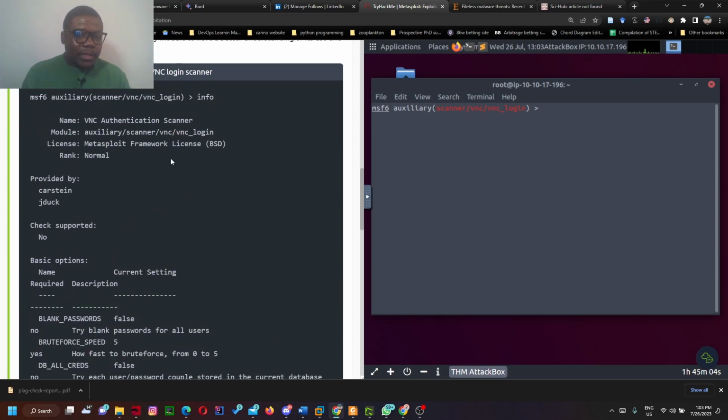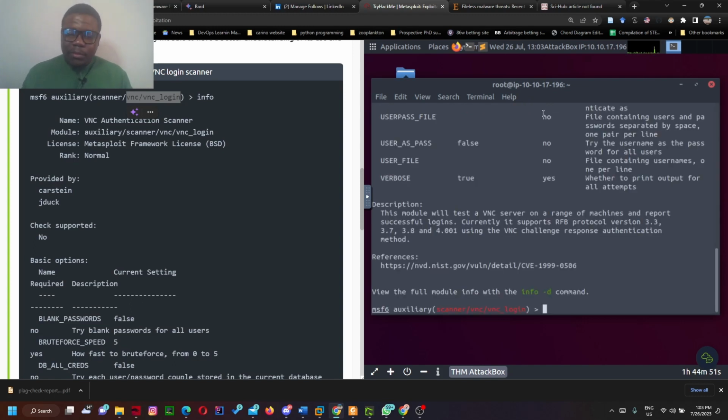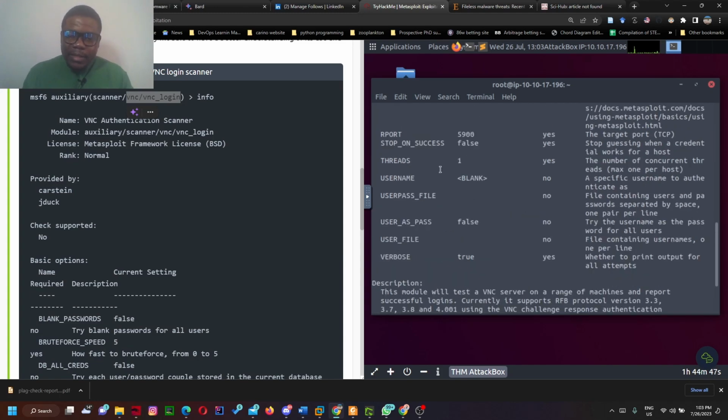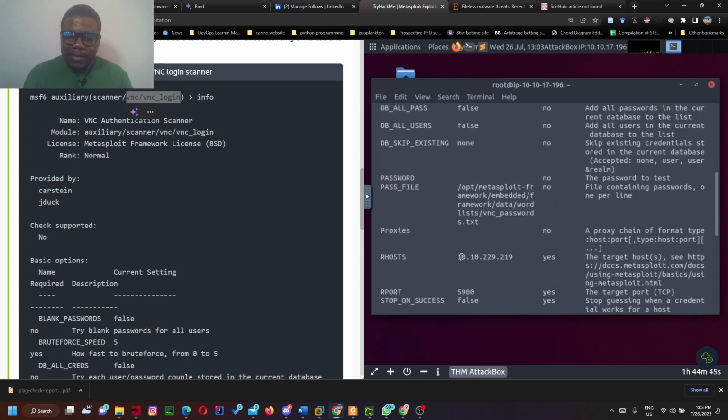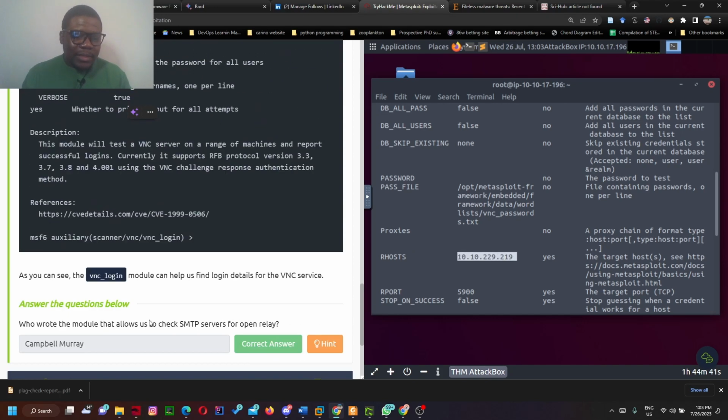So in case of this, let's do what they did. Okay, we're already in the context of VNC login, and that's what they did here. So we can just do either show info or use info. I've been using show info. You can use info alone. It gives you the same result. But the standard is to use show info or show options. So this is the list of what we have here. And like I've said, I've set this as a global and it's still here. So let's proceed. That's exactly what they just did here.